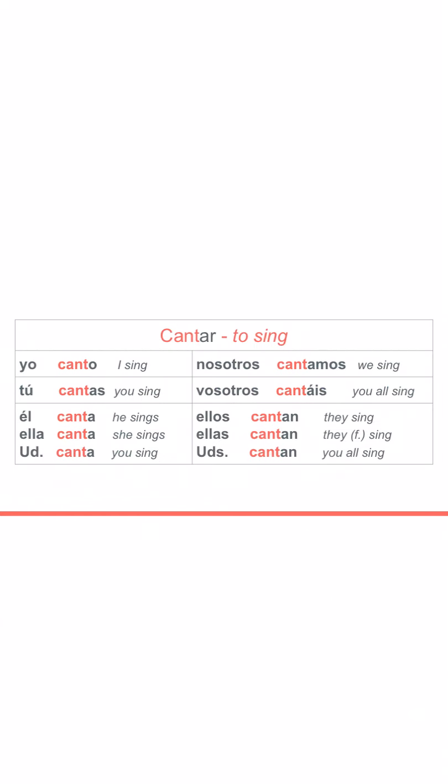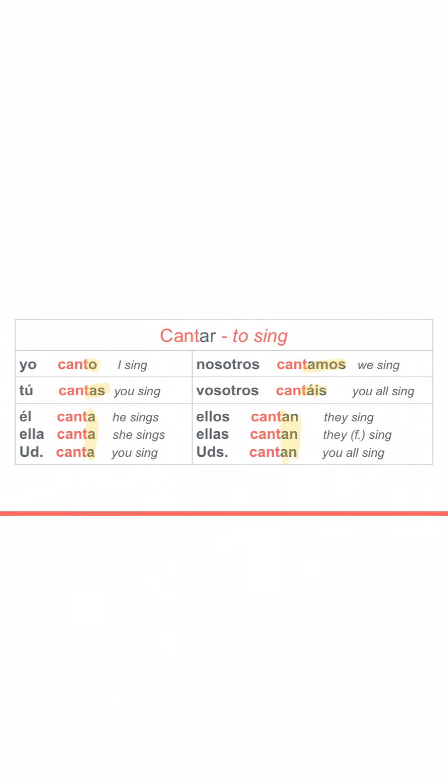All right, so here's where we plug in those endings. If you remember from last year, we kind of had a little melody to help us remember the flow of these endings. It went something like o, as, a, amos, áis, an.